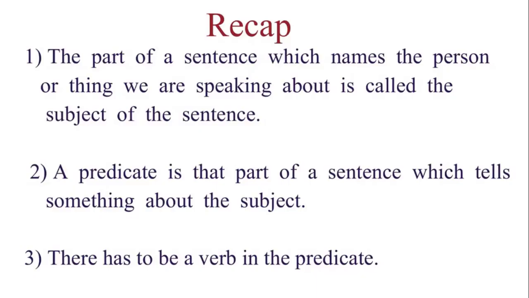Let us see what we learned in this module. We learned that the part of a sentence which names the person or thing we are speaking about is called the subject of the sentence. A predicate is that part of a sentence which tells something about the subject. There has to be a verb in the predicate.